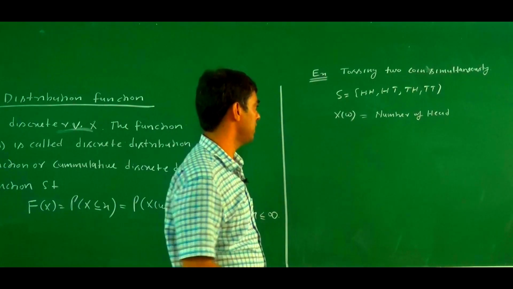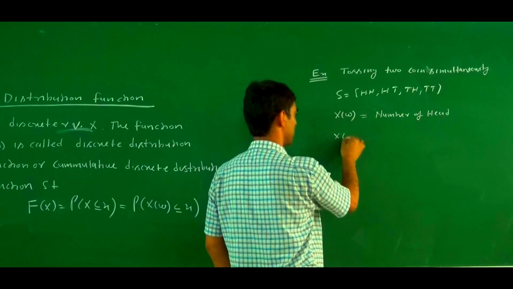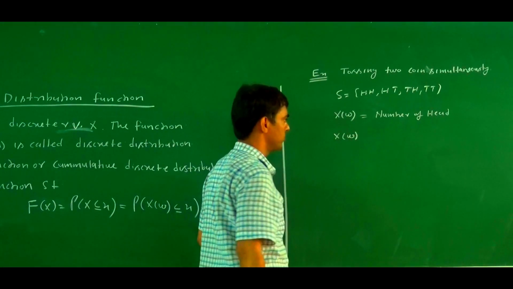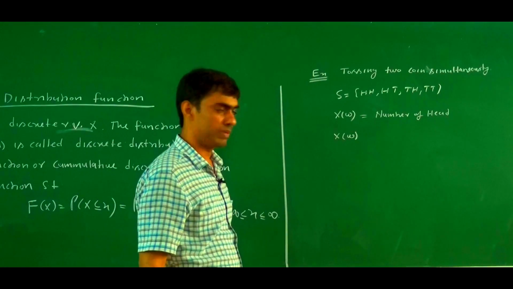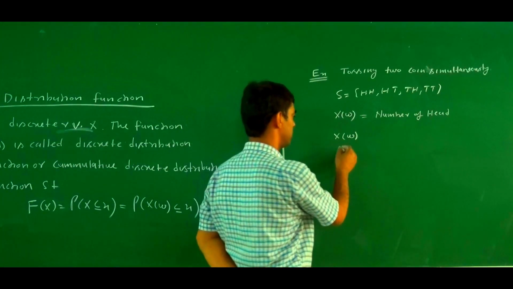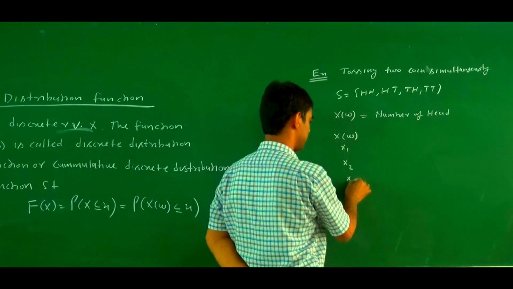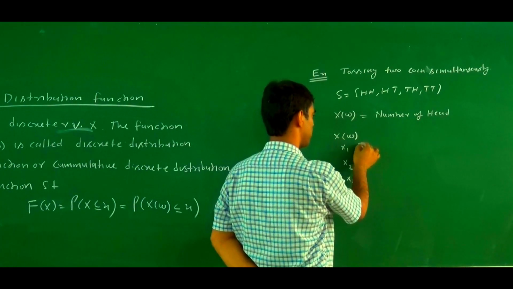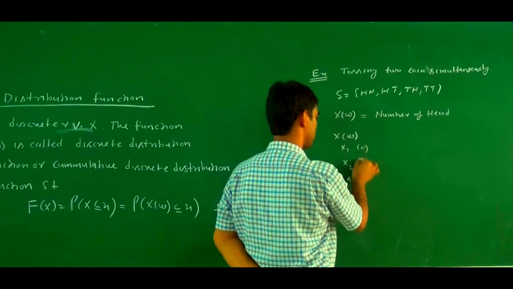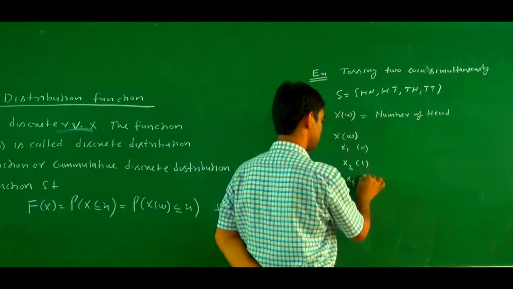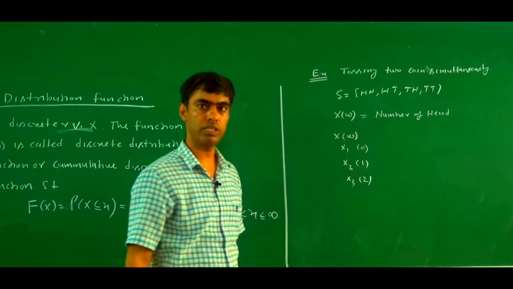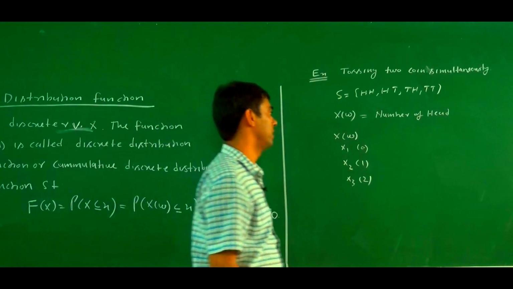So in the random variable X, how many values? There are 3 values, x1, x2 and x3. What is the value of x1? This one is 0, x2 is 1, x3 is 2. Either there are 0 heads, or 1 head, or 2 heads.